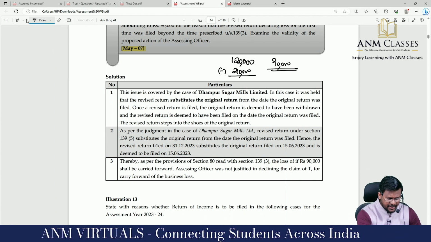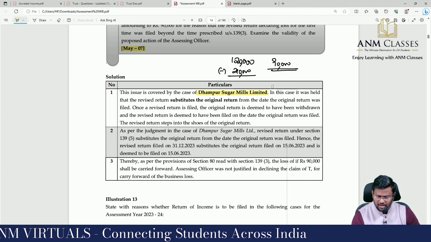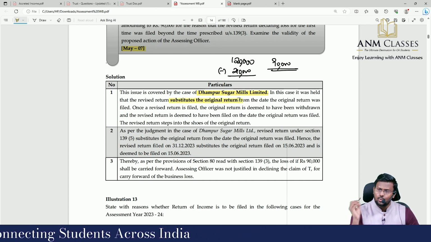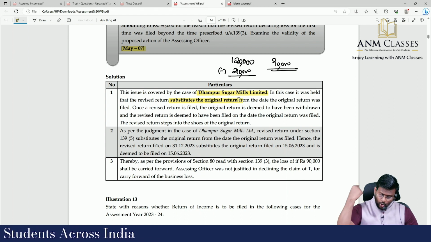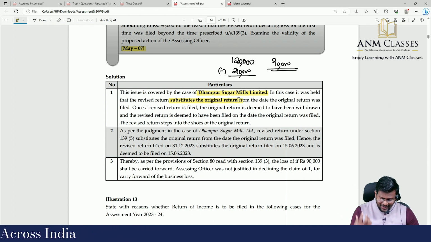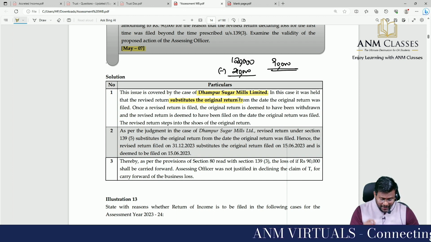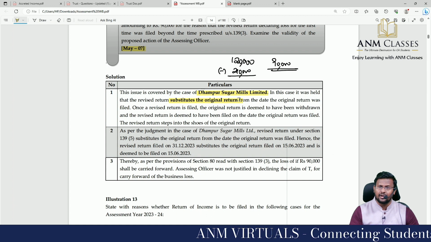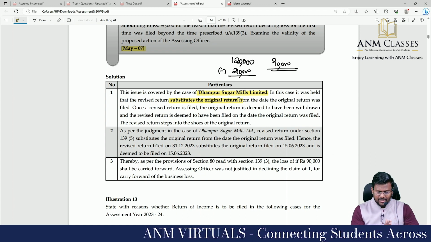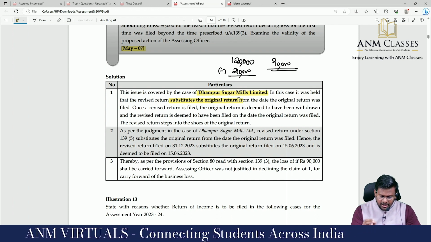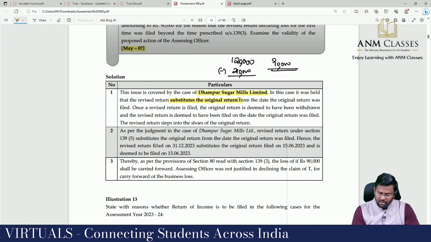The issue is covered by the case of Dharmapur Sugar Mills Limited. In this case, it was held that a revised return substitutes the original return from the date the original return was filed. Once a revised return is filed, the original return is deemed to have been withdrawn and the revised return is deemed to have been filed on the date the original return was filed. The revised return stepped into the shoes of the original return. As per the judgment in the case of Dharmapur Sugar Mills Limited, a revised return under 139(5) substitutes the original return from the date the original return was filed.